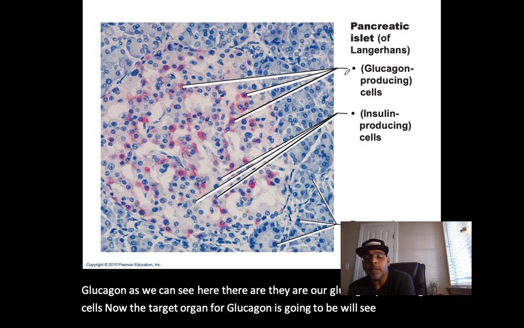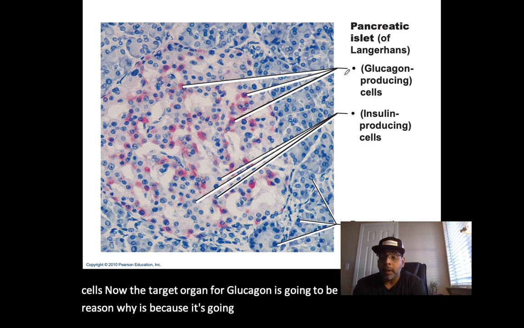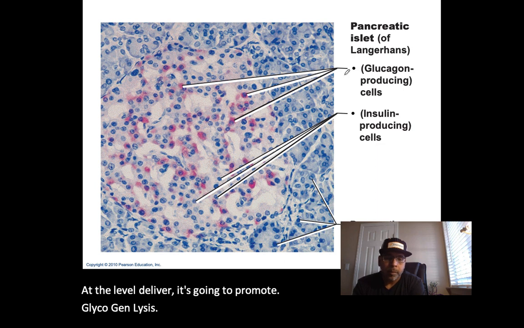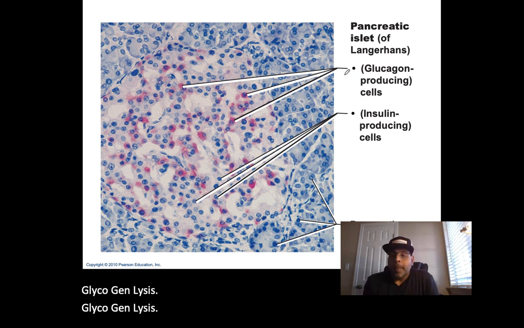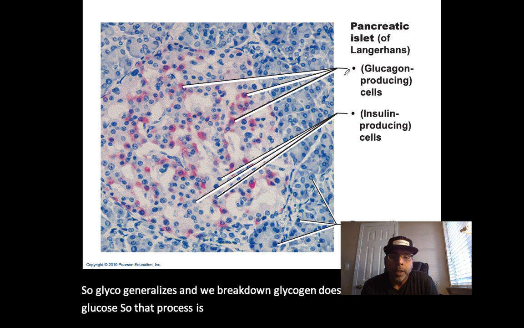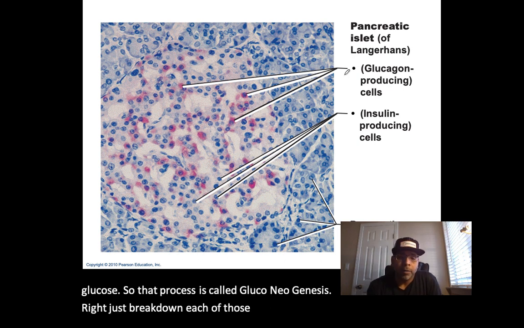The reason why is because at the level of the liver, it's going to promote glycogenolysis, where we're going to break down glycogen. So when we break down glycogen, this forms for us new glucose. So that process is called gluconeogenesis. Right, just break down each of those words and you've got everything figured out there.